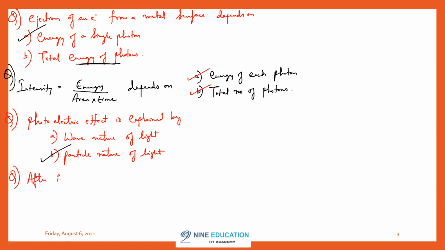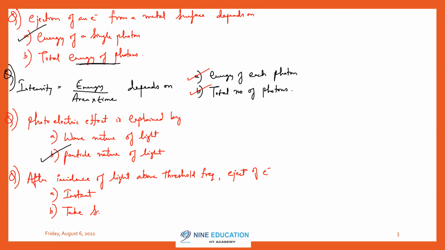After incidence of light above threshold frequency, ejection of electrons is spontaneous or instant, or takes some time.